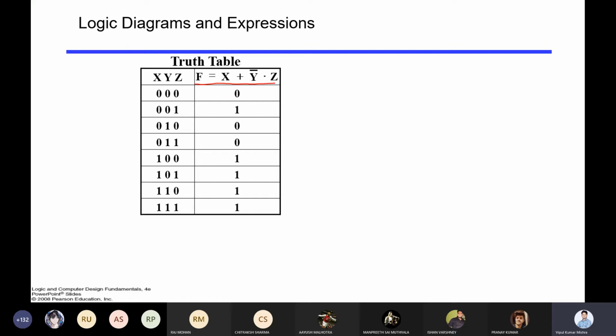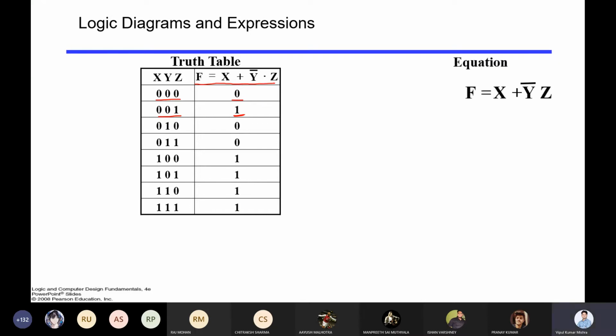Whenever we have a certain combination of inputs, I want this output. For example, here it is saying whenever we have the combination 0 0 0, then I want output as 0. Whenever the combination of xyz is 0 0 1, I want output as 1. So in the truth table form, you can define a circuit here, or you can say your module, or your system, with the help of a truth table.